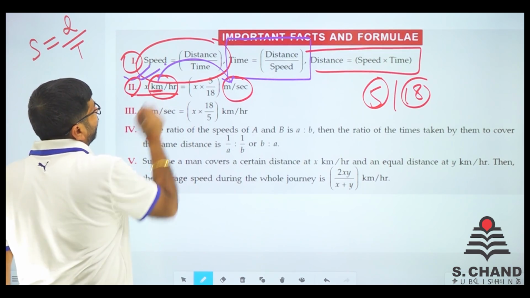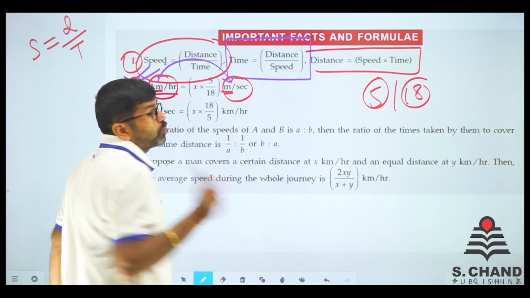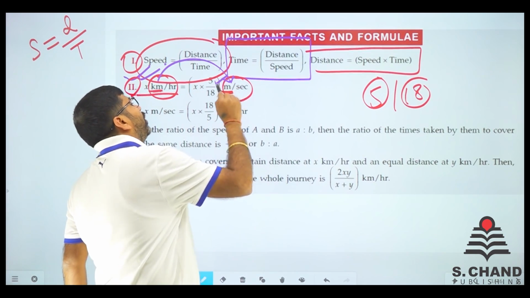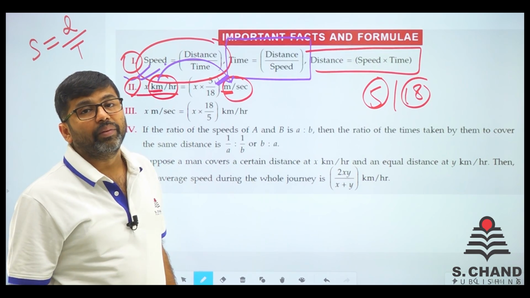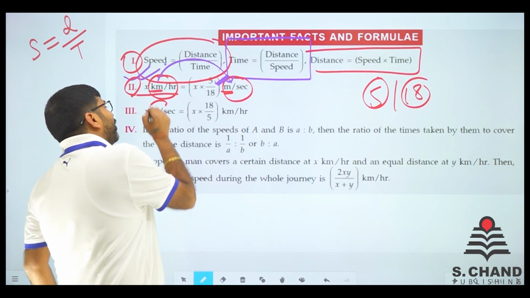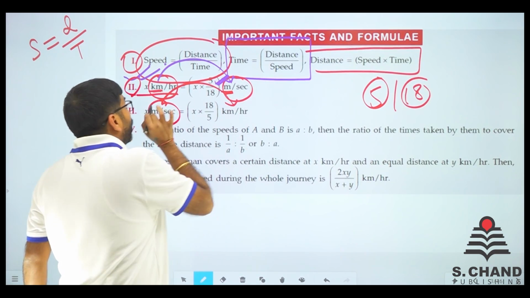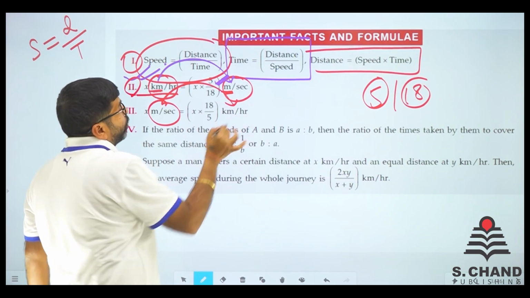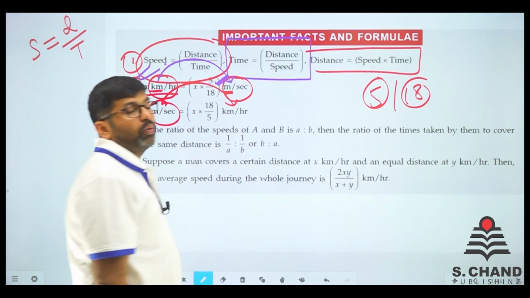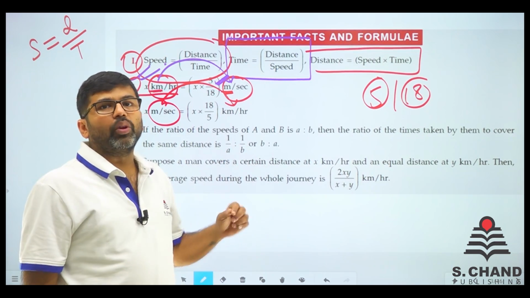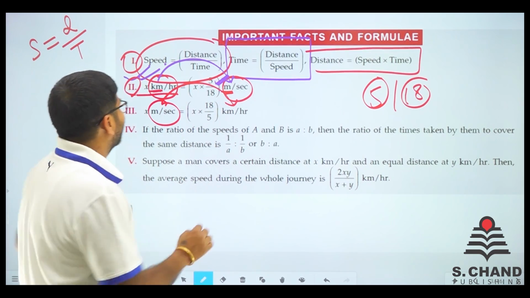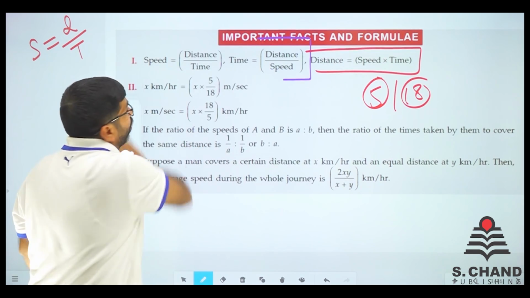See, kilometer is a big value, we need to convert into the small value. So if you need to convert into small value, put small value in the numerator side and the bigger one at the denominator. Similar way, अगर आपको मीटर से किलोमीटर, if you want to convert this small value into bigger value, put bigger value at the top. That means put bigger value at numerator side and the denominator is small. This is the best way you can remember this. You will not forget this.